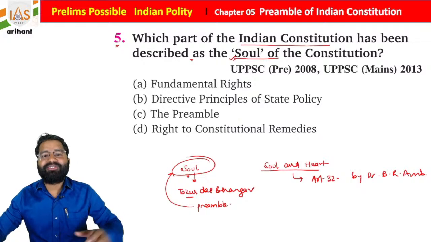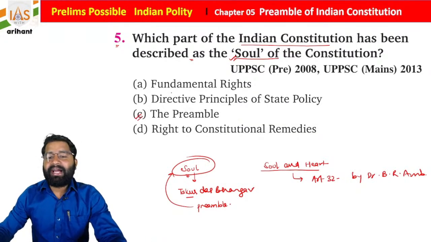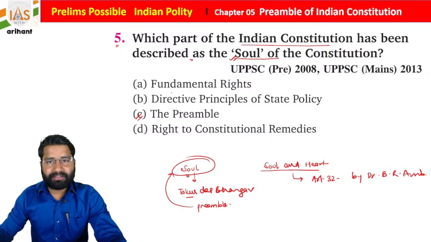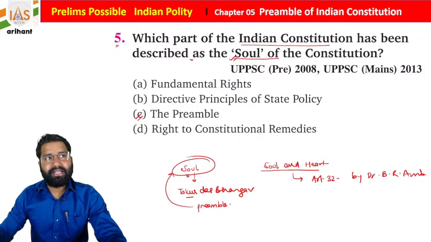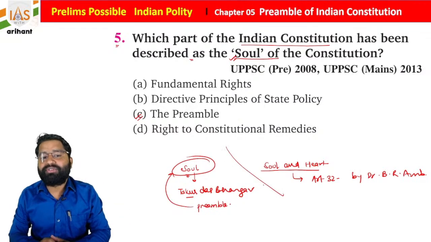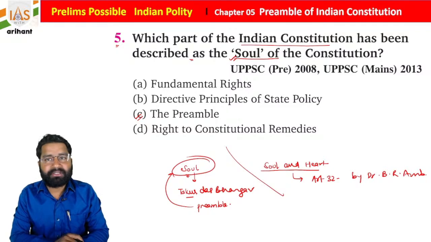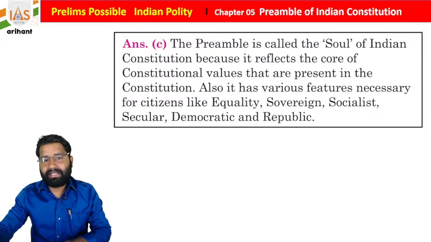So the soul of the Indian Constitution is the preamble, and Article 32 of the fundamental rights is the heart and soul of the Indian Constitution. Just to make it clear, I mentioned both things. You must try to remember the data and concept, students. It is going to be very, very important for your examination.